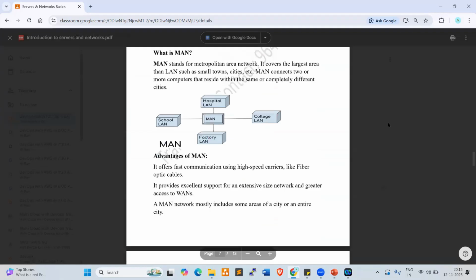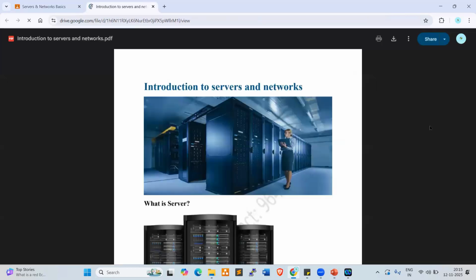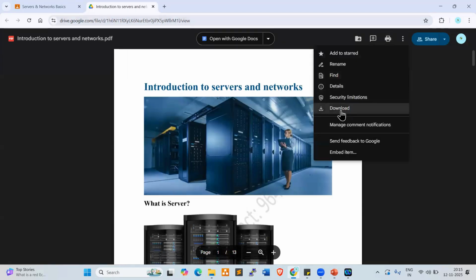Yeah, once you open this, go to here. We have three dots, right? Click on this. Open in new tab. Click on Open in new tab. Here you can download. Click on Download, right? So you can directly click on Download, or else click on the three dots here. Click on Download. Okay. So these documents you can store in your laptop. You can download and save them in your laptop.